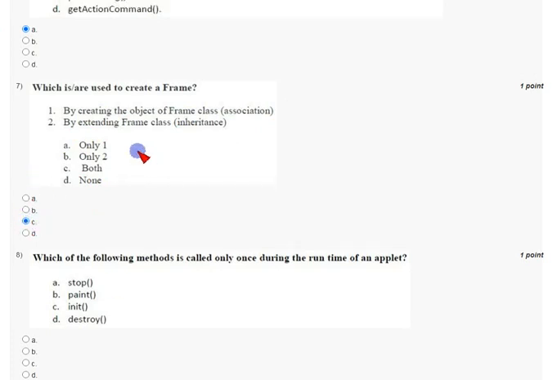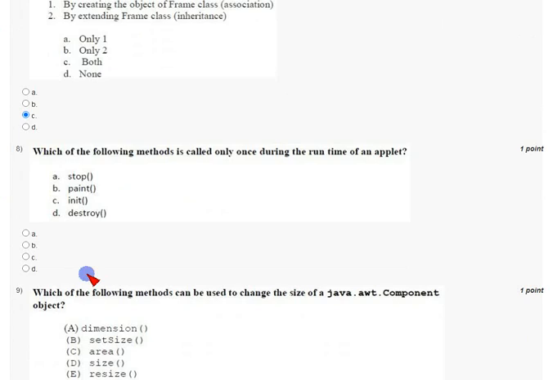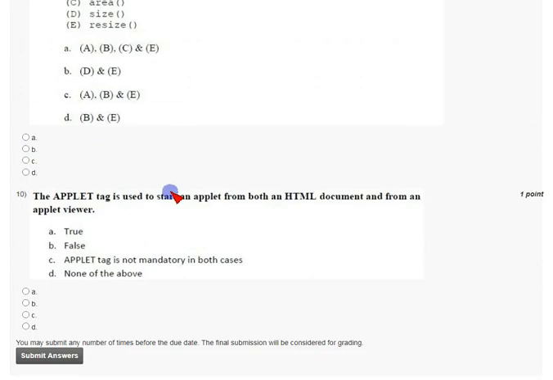And coming to 8th question, which of the following methods is called only once during the runtime of an applet? So the answer for this is option C, init. Init is called only once during the runtime of applet. So we can mark option C as correct answer for 8th question.